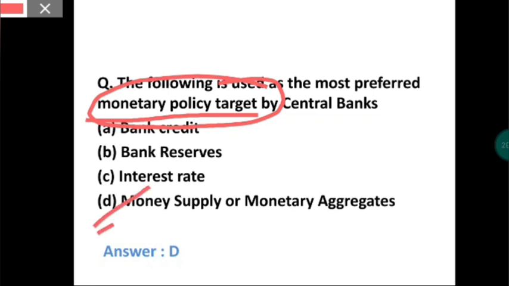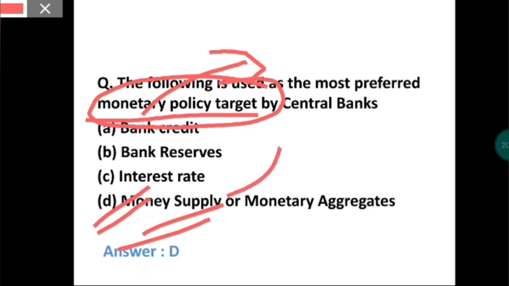So this money supply option will be our answer, because what does monetary policy do? Monetary policy by RBI uses several tools, and using those tools they try to manage the money supply in the economy. With the management of money supply, inflation depends on the money supply in the market.